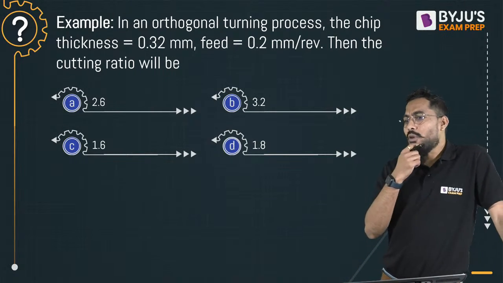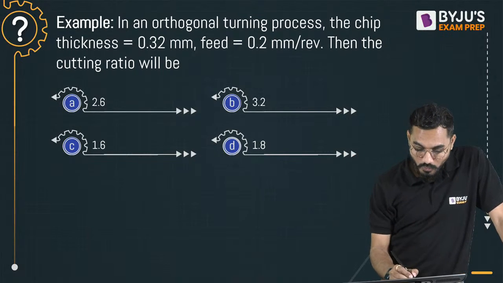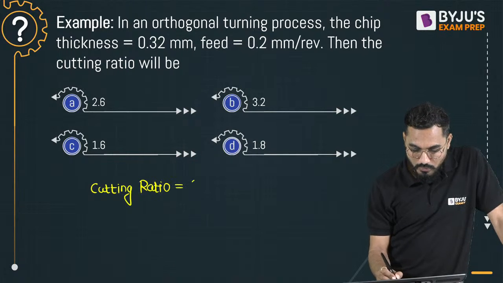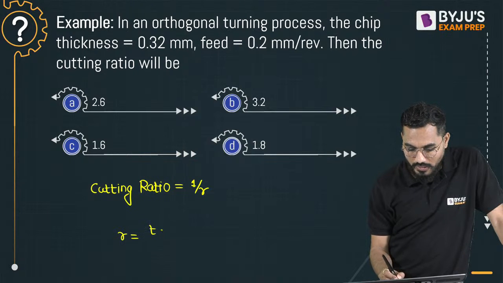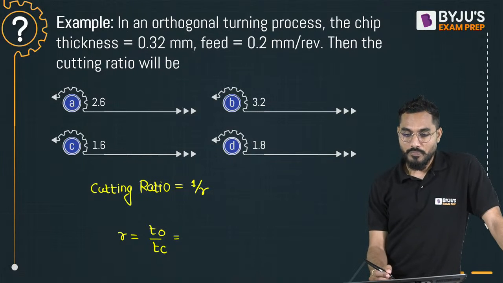Sir, you talk about cutting ratio. I know that cutting ratio is the reciprocal of chip thickness ratio. We'll say that the cutting ratio is exactly equal to the reciprocal of chip thickness ratio, 1 by r. r is the chip thickness ratio, that is t naught divided by tc, uncut chip thickness divided by thickness of the chip, right?